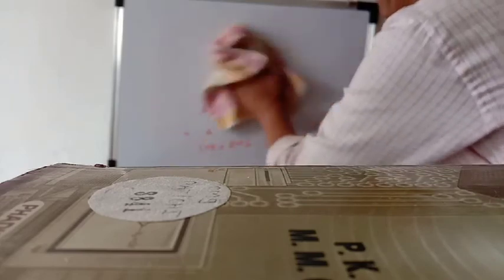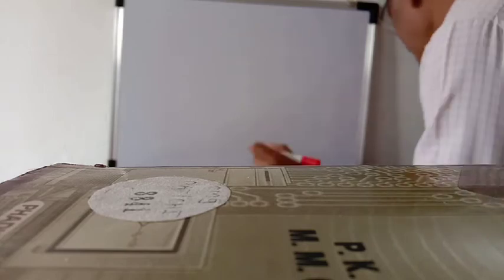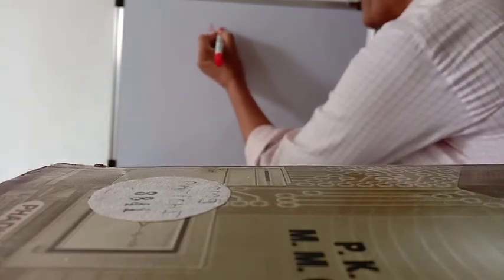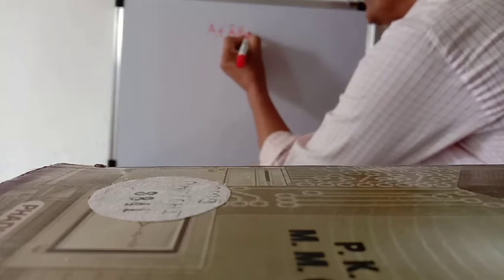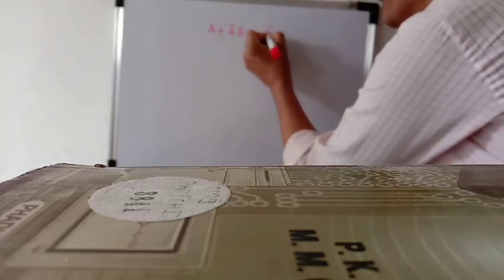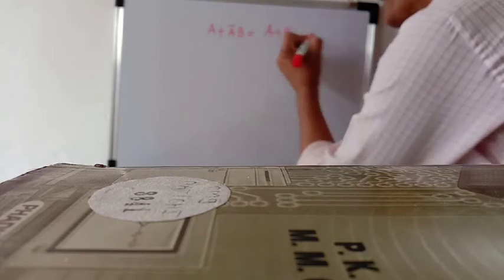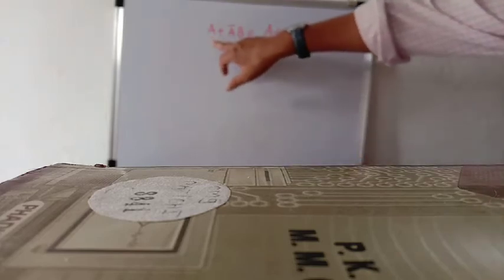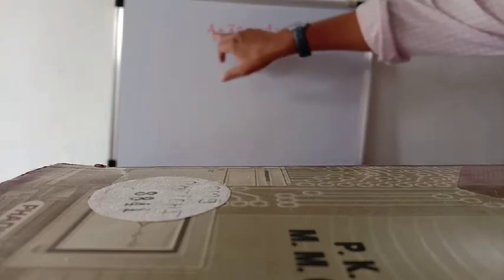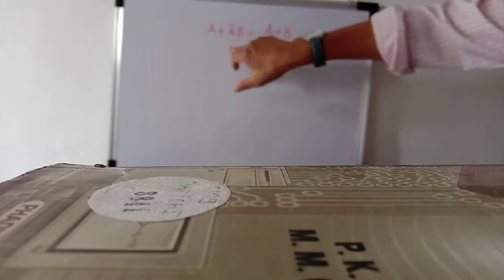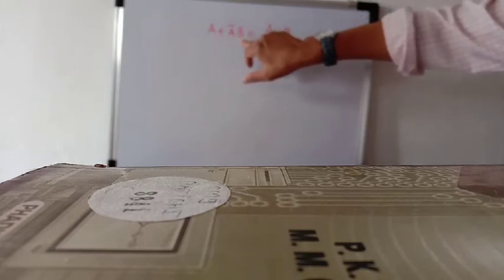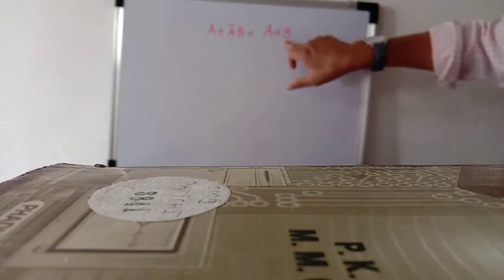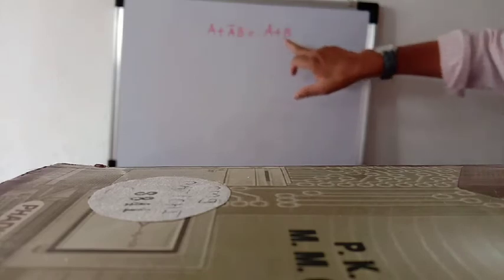The next example. A plus A bar B is equal to A plus B. We have to show here LHS is A plus A bar B, RHS is A plus B. So we have to show LHS is equal to RHS.